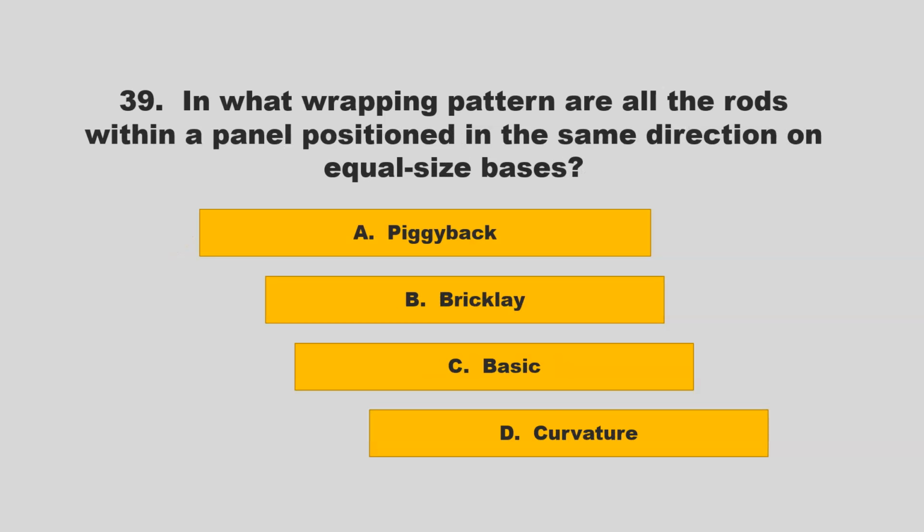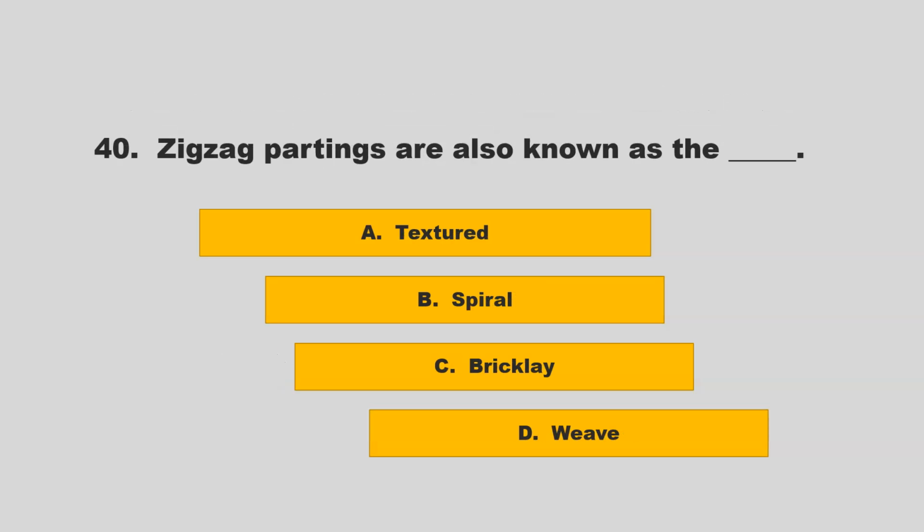In what wrapping pattern are all the rods within a panel positioned in the same direction on equal-sized bases? Is it piggyback, bricklay, basic, or curvature? If you chose C, basic, you are correct.